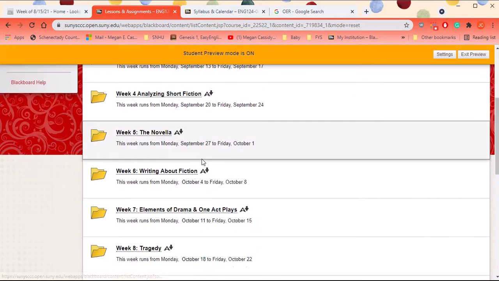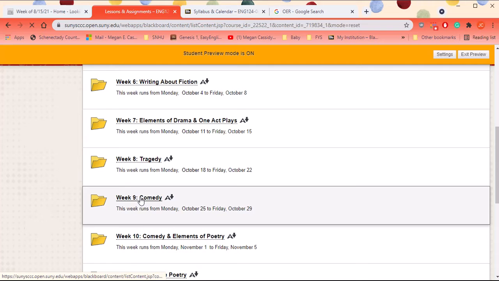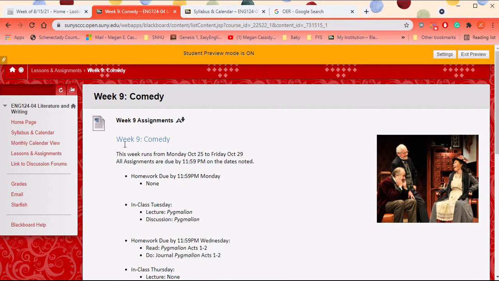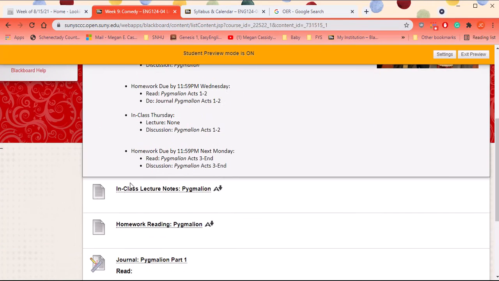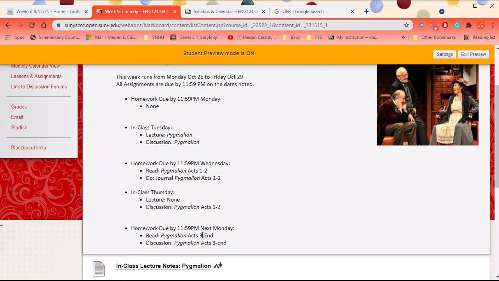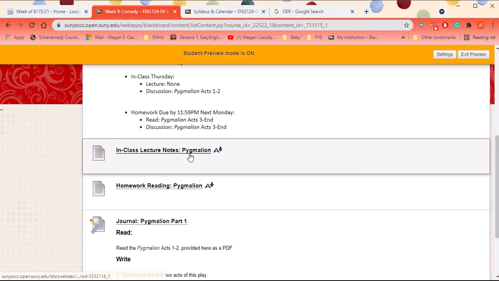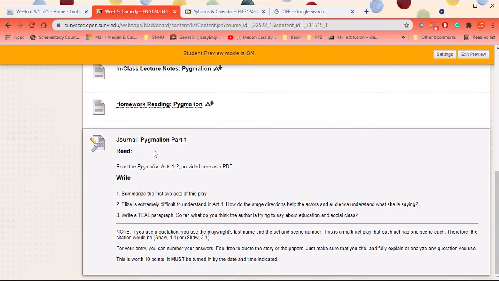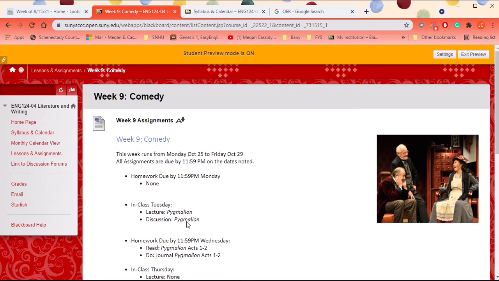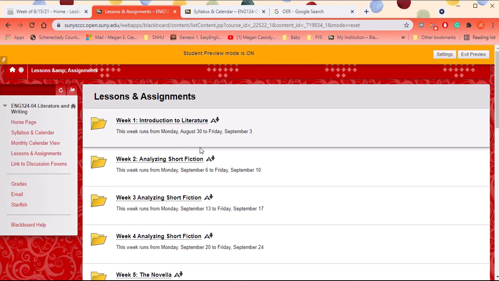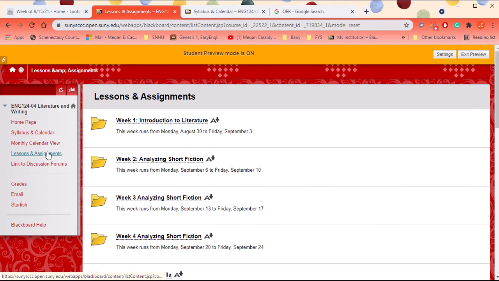Let's take a look at week 9. Same setup. Everything is here listed. What's due that week and what's coming up the next week. The lecture notes, the homework reading, and the assignment, all right there. So it's basically how lessons and assignments are set up. You really do want to access everything from here.